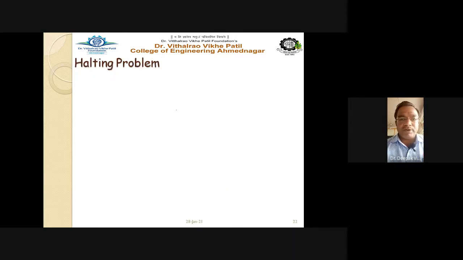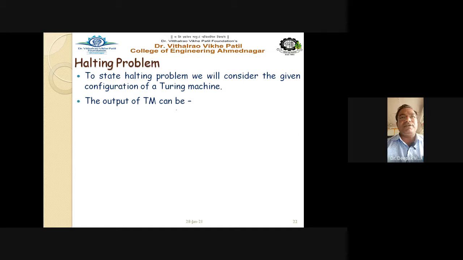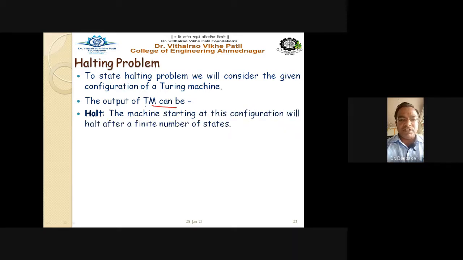Now the halting problem, the very famous problem with reference to the Turing machine. Let us see the halting problem of the Turing machine. To state it, we consider a given configuration of the Turing machine, where the outcome can be either halt or no halt.